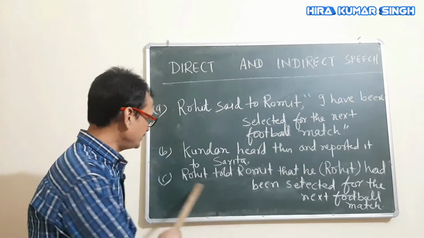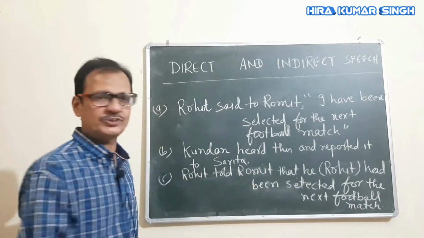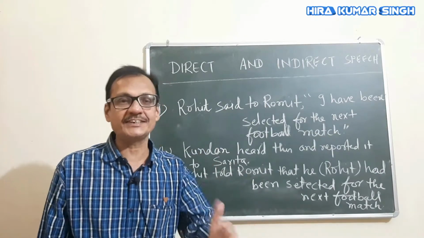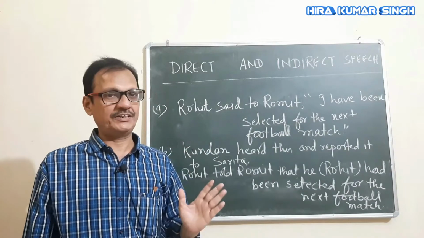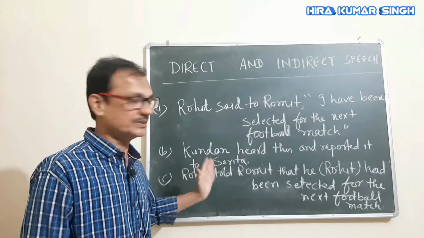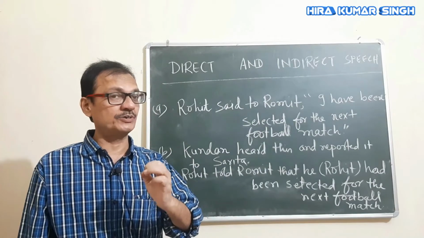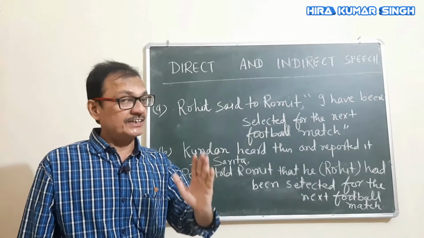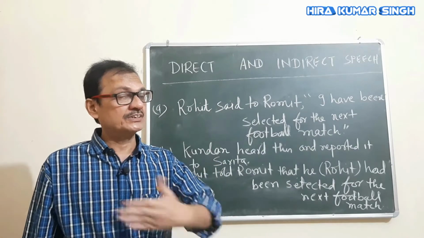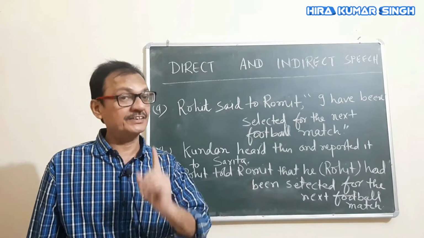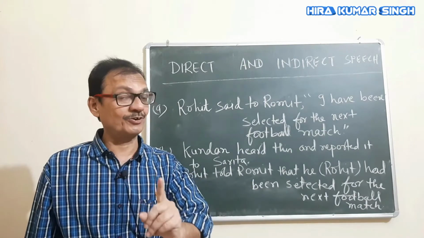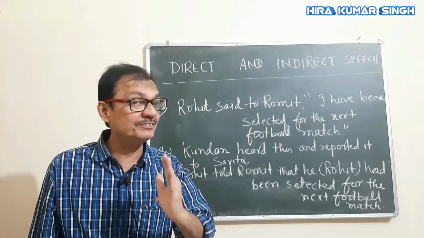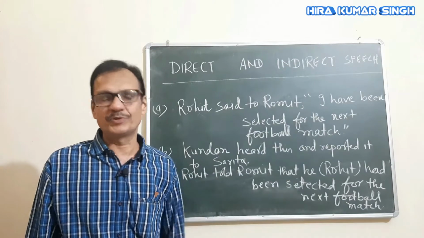Sarita. So this is reported by Kundan to Sarita, that Rohit told Romit that he had been selected for the next football match. It is quite revealing. It is very important to understand that if we convert a sentence from direct speech into indirect speech, things change a lot. And a third person is involved, a 4th person is also involved. They are not visible there, but they are invisible people. I will be telling you more about this.